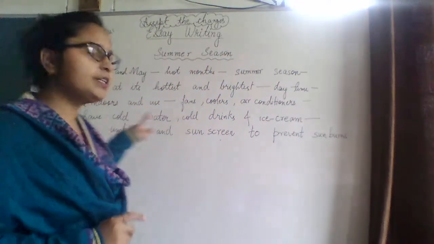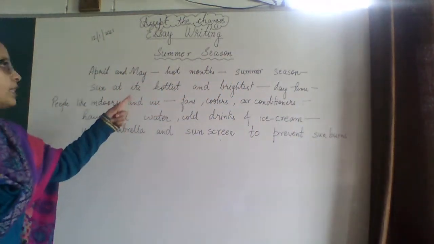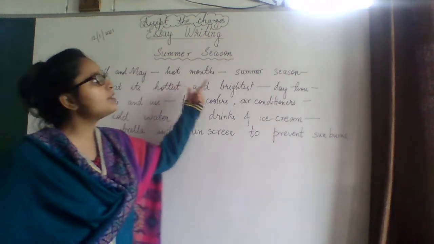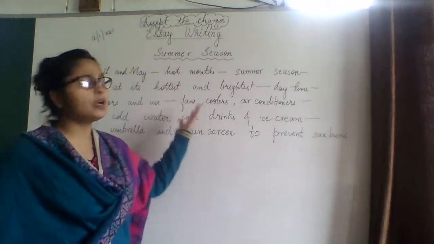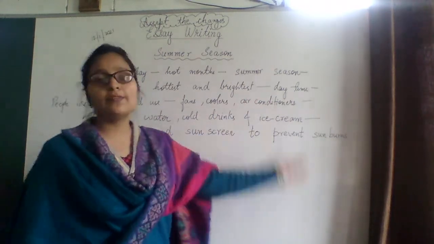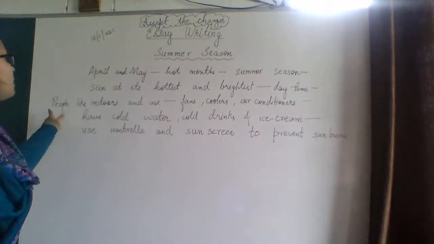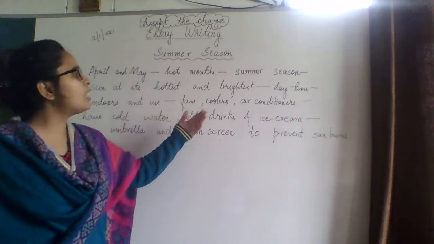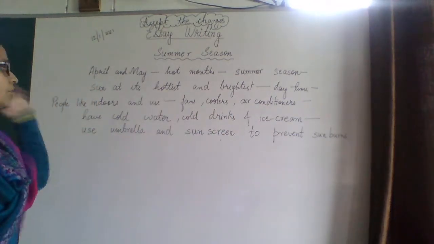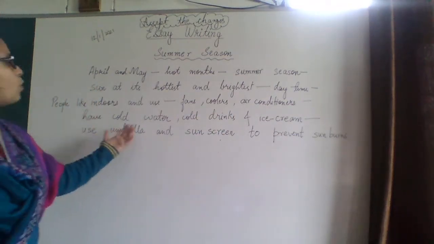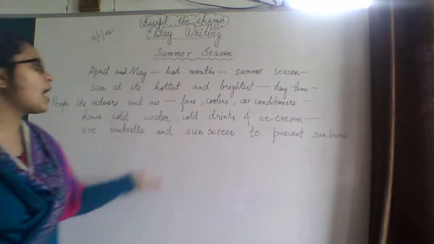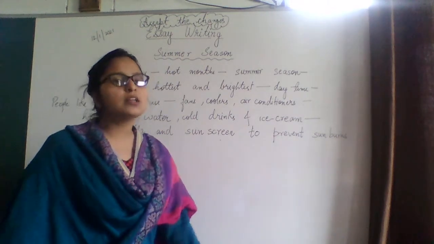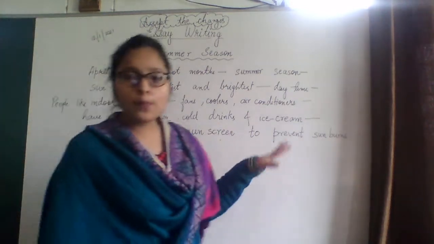Similarly, I have taken the pointers here, like April and May, they are the hot months, and that's the summer season. Then what else do we have? Sun at its hottest and brightest. Then we have daytime, and people like to stay indoors and use fans, coolers and air conditioners. Then they have cold water, cold drinks and ice cream. What else do we see? Umbrella and sunscreen to prevent sunburns. Now I have given these pointers.